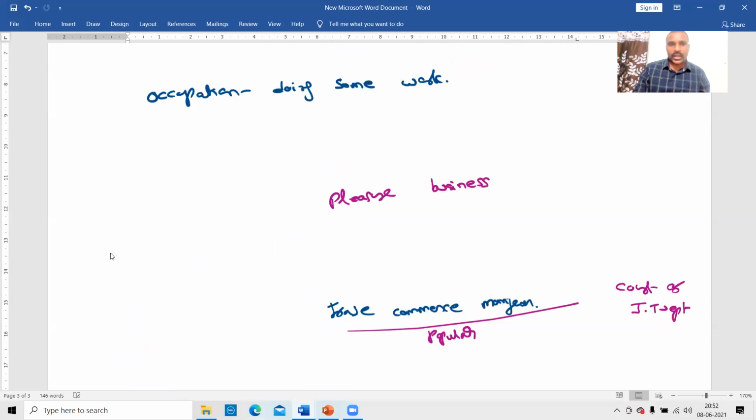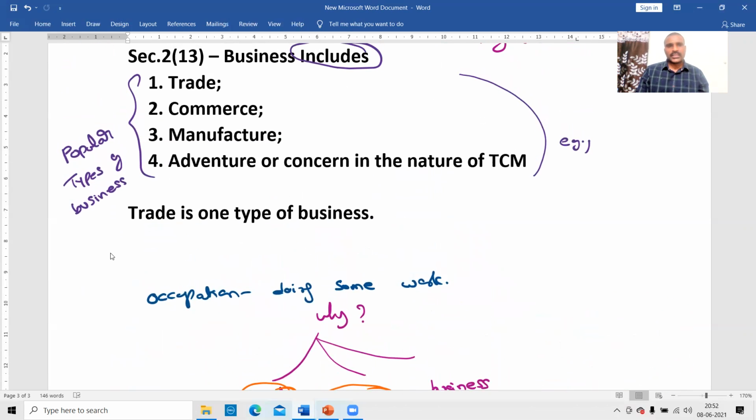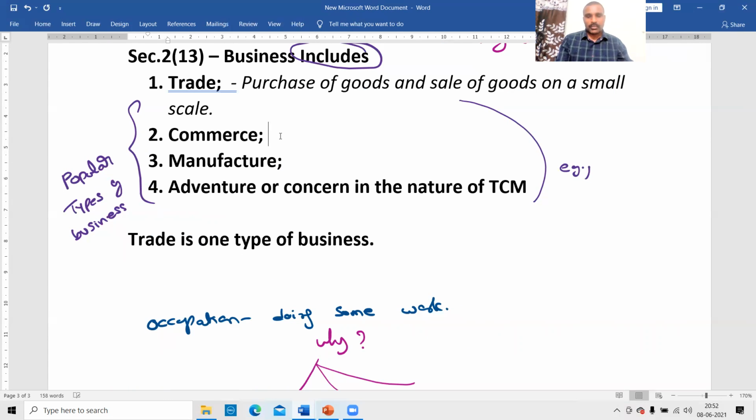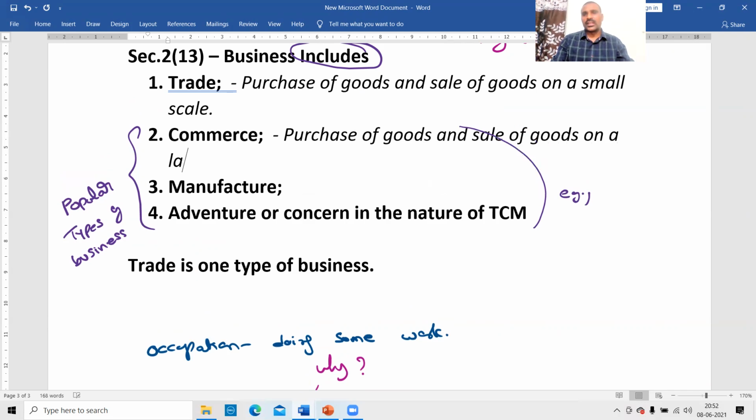Manufacture, trade, or commerce. This everyone will know. Trade, I told you, is purchase of goods and sale of goods on a small scale. What is trade? Trade means purchase of goods and sale of goods on a small scale. Commerce. What is meant by commerce? Commerce means purchase of goods and sale of goods on a large scale.